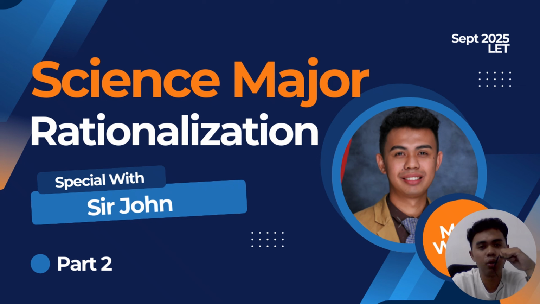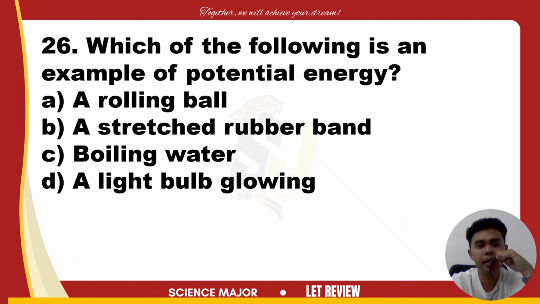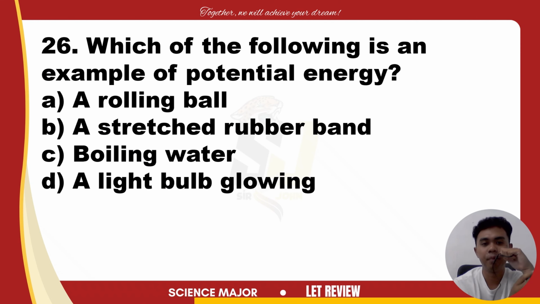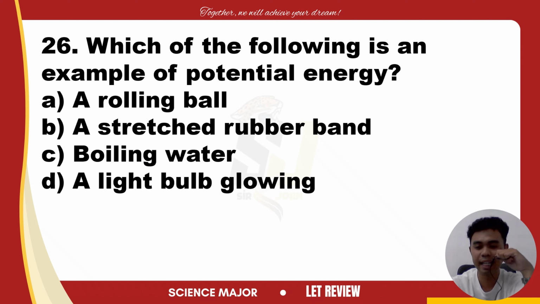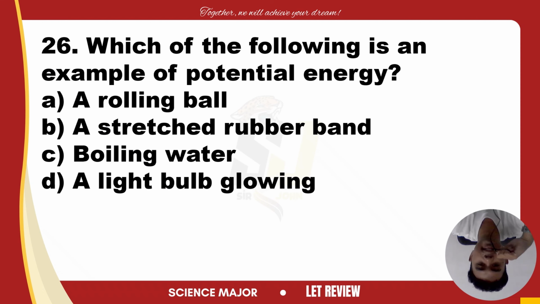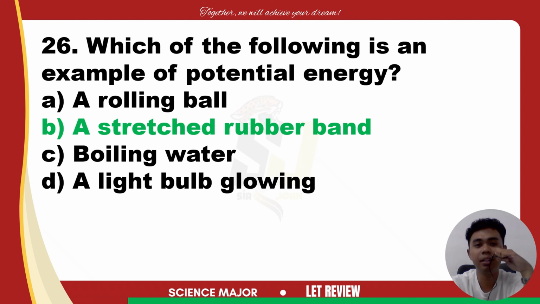Okay, so let's proceed. We have here item number 26. The question is, which of the following is an example of potential energy? A, a rolling ball. B, a stretched rubber band. C, boiling water. Or D, a light bulb glowing. This is a very easy question. The answer for this is a stretched rubber band.